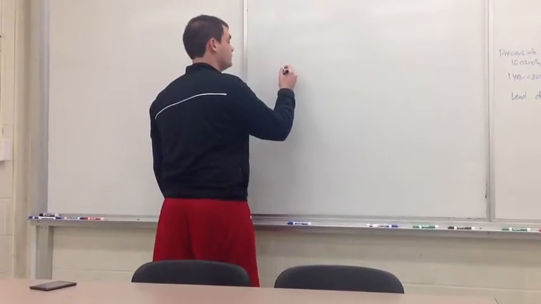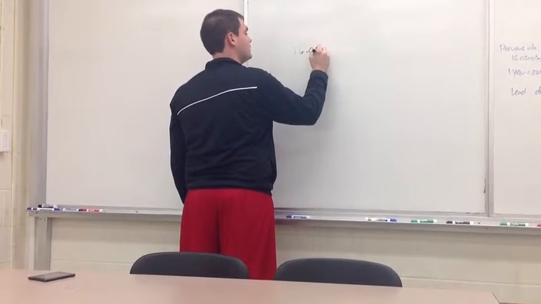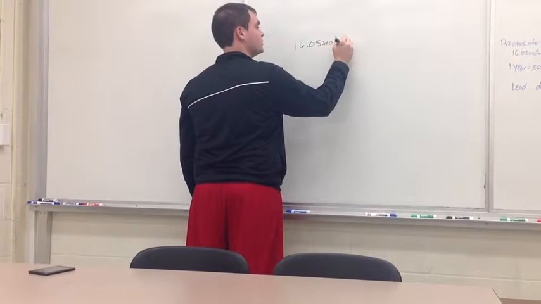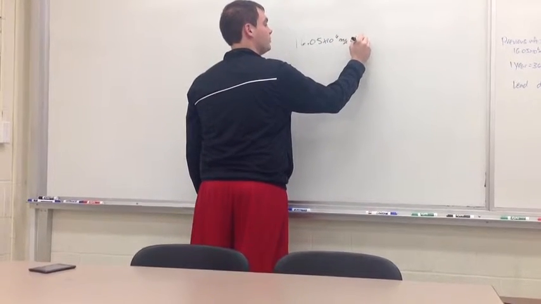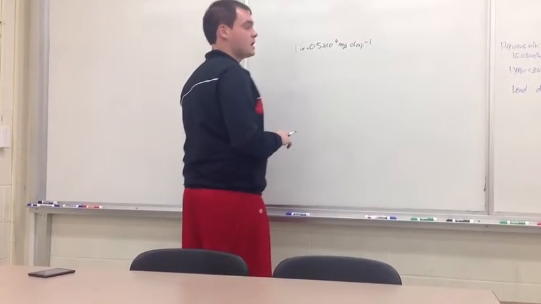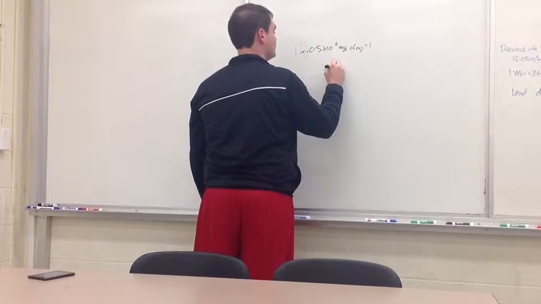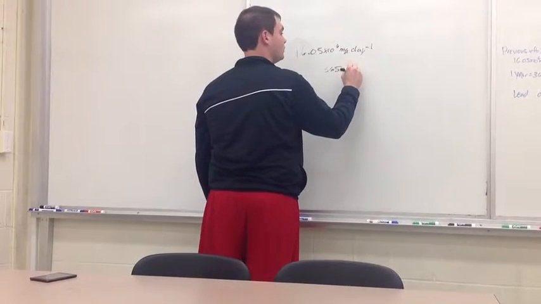From the previous work that we have done, we were able to determine that 16.05 times 10 to the 6 milligrams of lead fell per day. We wanted to convert this to years in order to determine how many tons would fall in a year. There are 365 days in 1 year.